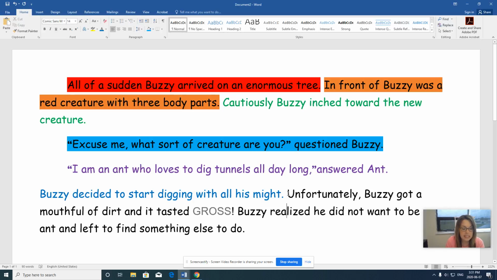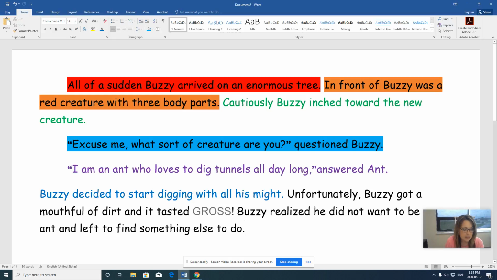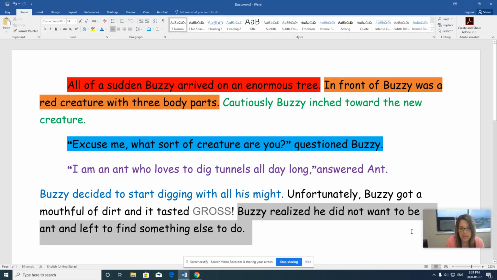The next sentence is where he has his disaster. So unfortunately, Buzzy got a mouthful of dirt and it tasted gross. There's our disaster. That sentence is actually black, so we're going to leave it that way. And our last sentence for this paragraph is when he realizes and gets going. Buzzy realized he did not want to be an ant and left to find something else to do. We're going to make this sentence gray.